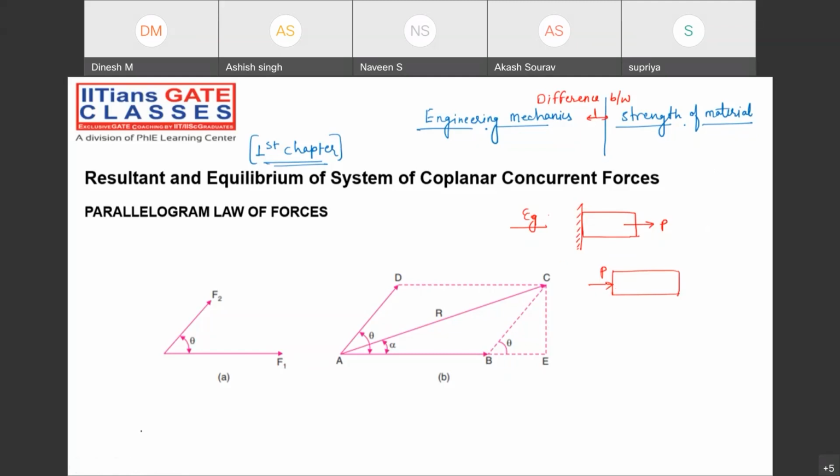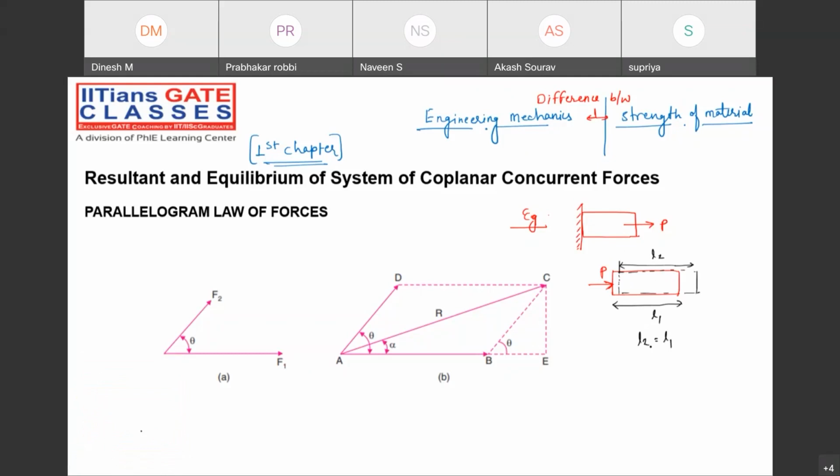Suppose you are applying the force P on this object. There is a cylindrical bar, or any rectangular bar you can take. Before application, suppose that the length is L. After application of the load P, suppose that this body translates to this position. After translating, the length of the body is the same. Initial length and final length are the same.